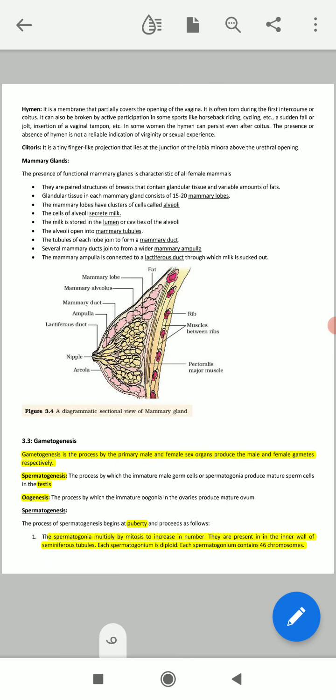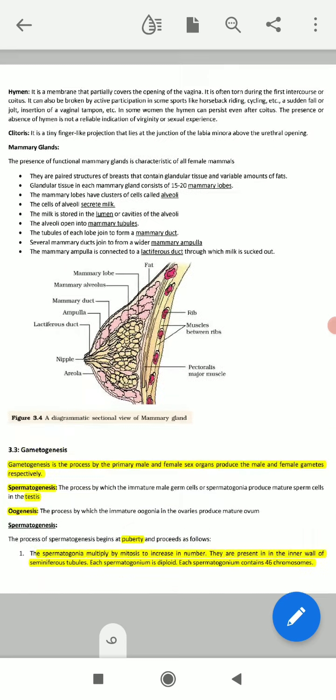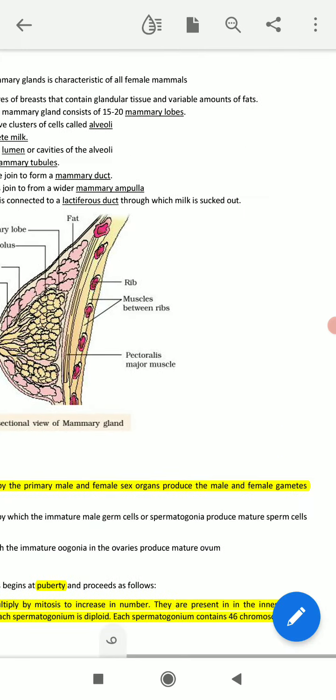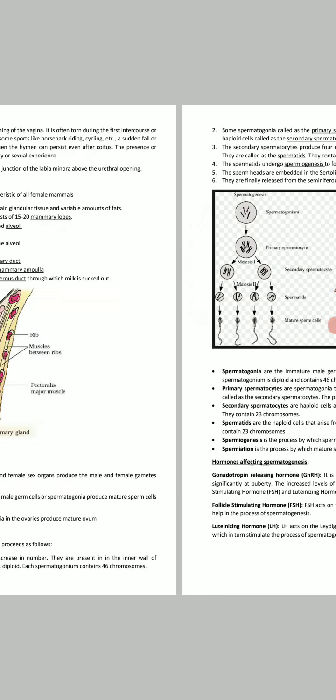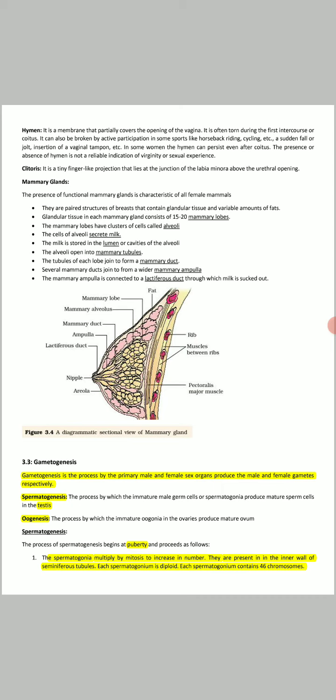The spermatogonium is the sperm mother cell. This undifferentiated germ cell, the undifferentiated spermatogonia, multiplies by mitosis to increase in number. They are present in the inner wall of the seminiferous tubules, and the spermatogonia are always diploid. Each spermatogonium contains 46 chromosomes. So these are the basics of the first stage of the multiplication phase of spermatogenesis.